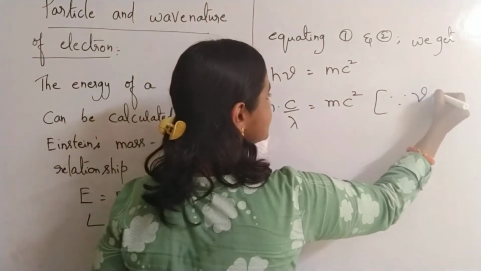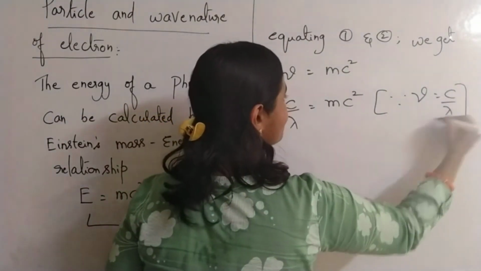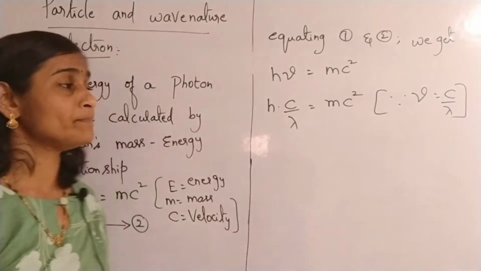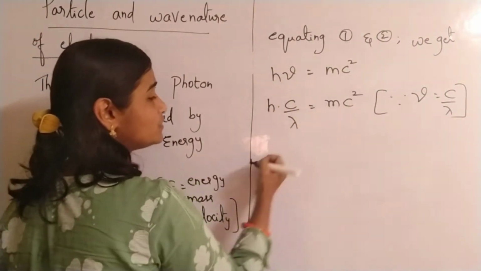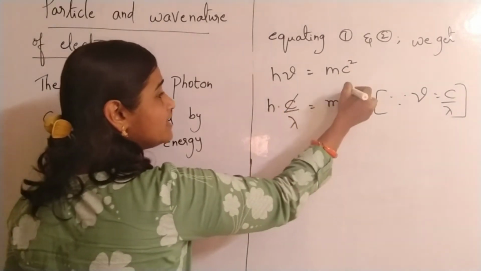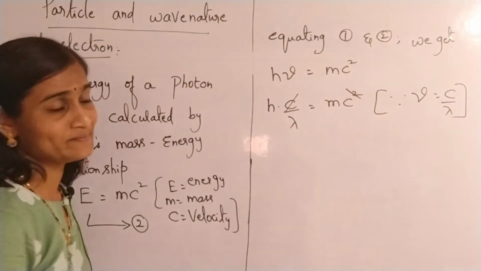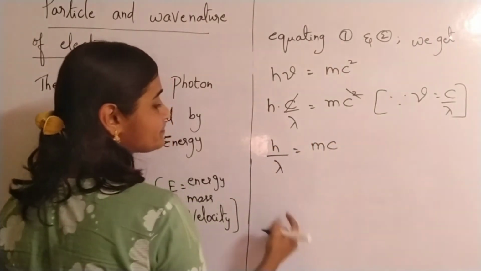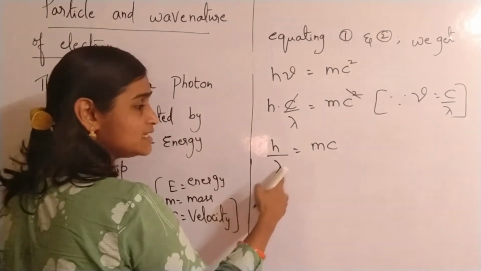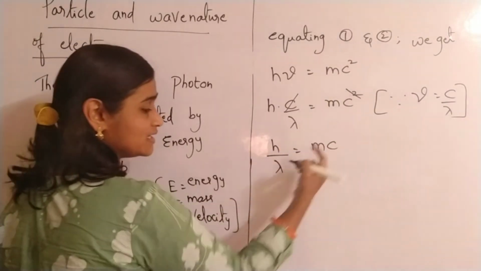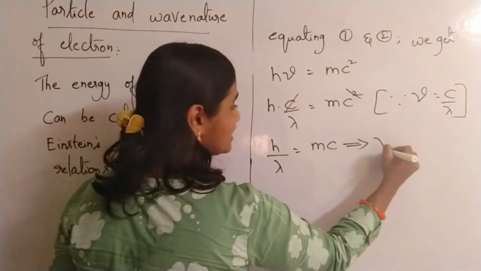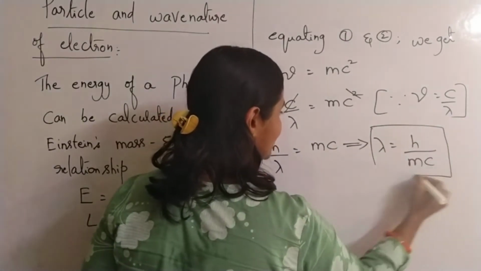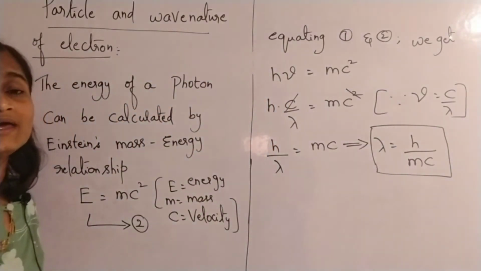Since nu is equal to c by lambda, in place of nu I wrote c by lambda. So h c by lambda is equal to mc square. Here c and this square, we can cancel them. So h by lambda is equal to mc. You want only lambda, so bring this mc to the denominator and lambda to that side. Lambda is equal to h by mc.